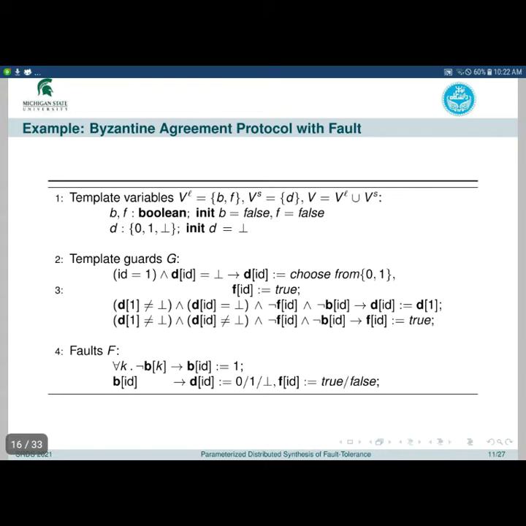This is the Byzantine agreement protocol with faults. As you can see, we specify the faults using guarded commands. The first guarded command shows that we assume there exists at most one faulty process. In the second guarded command, we identify that the faulty process can change its decision and finalization bit arbitrarily.